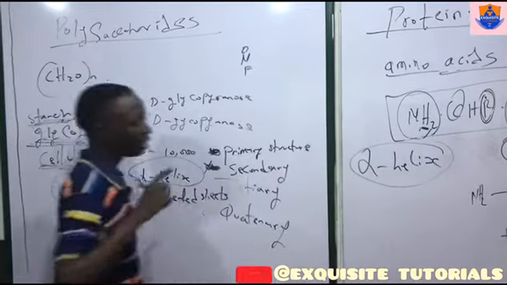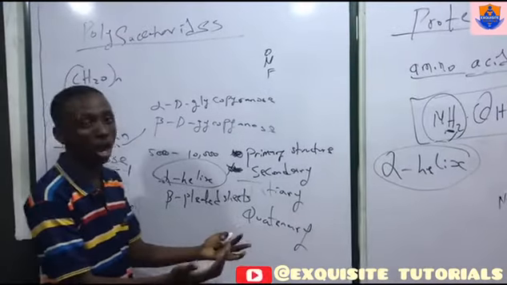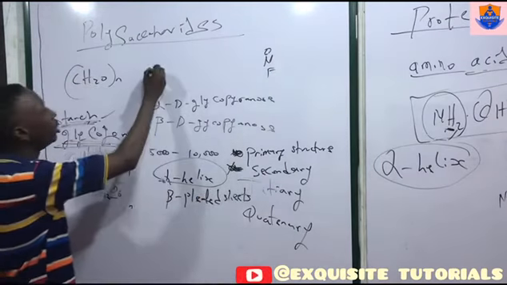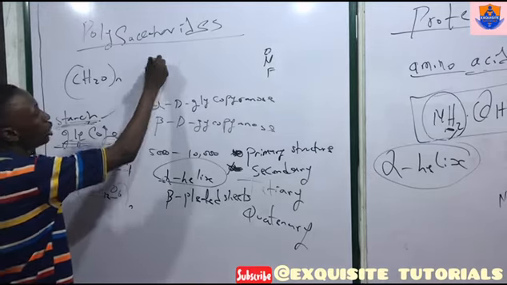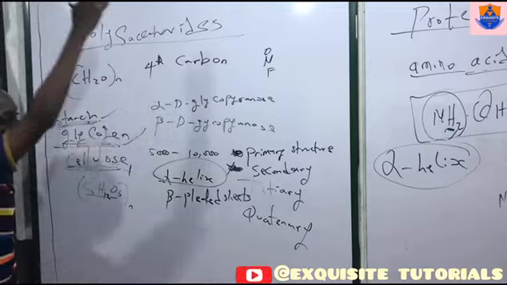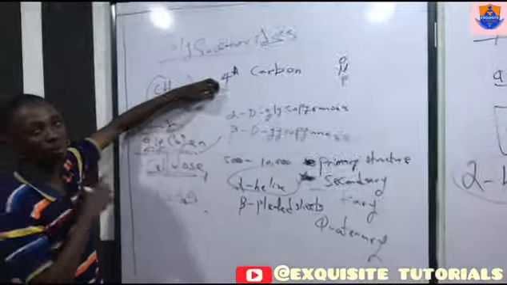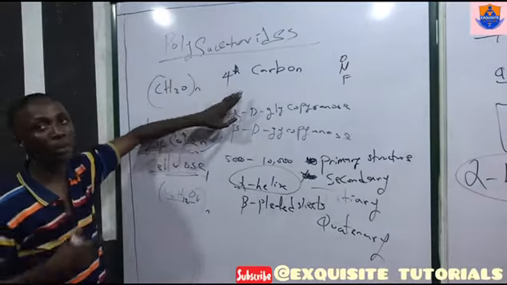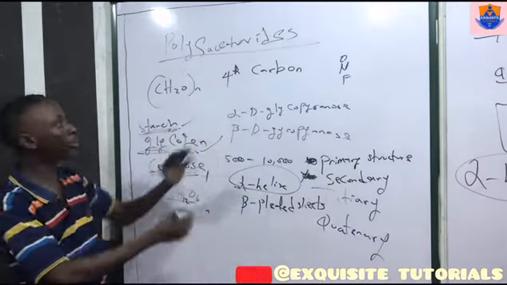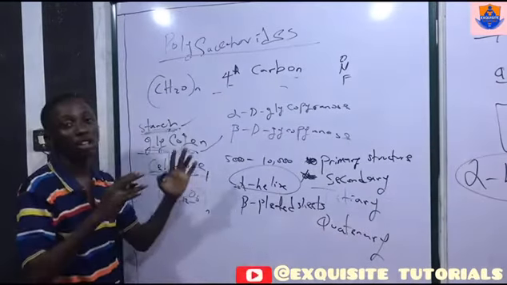Now, the alpha helix is when two or more protein groups combine on every fourth carbon. What this simply means is that if we have a chain of amino acids, the first carbon will combine with the fourth, the second carbon will combine with the fifth, the third carbon will combine with the sixth, the fourth carbon will combine with the seventh. That is, there's hydrogen bonding between every fourth carbon. This will result in the alpha helix structure of the protein.